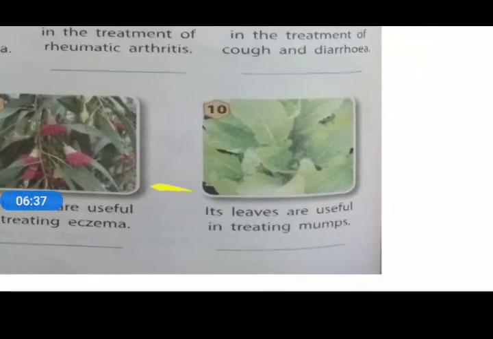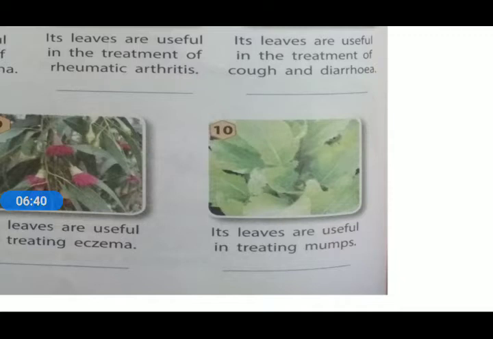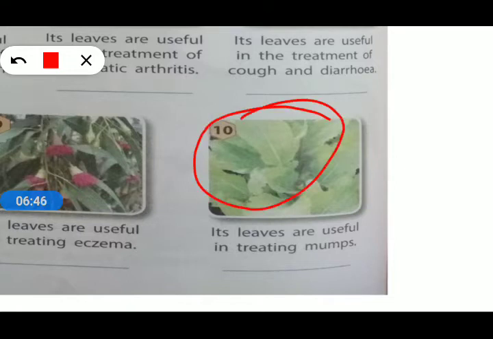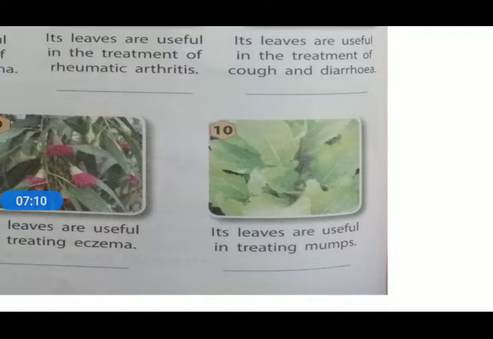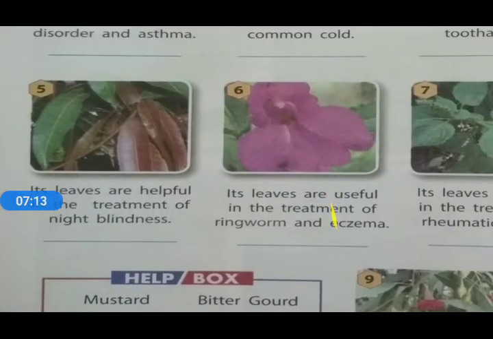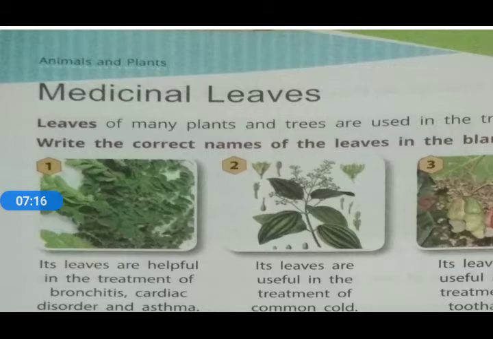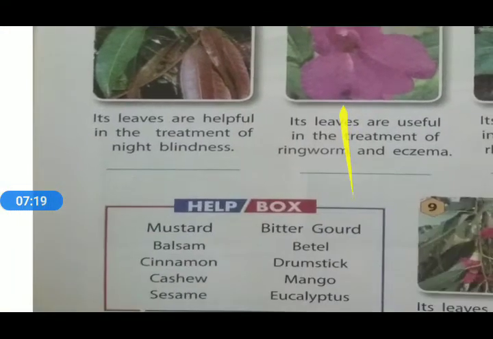Next is picture number 10. This is the picture, and we are asked to identify it. Its leaves are useful in treating mumps. What is the name of that leaf? The name of that leaf is mustard. These are mustard leaves. So these are the names of the different leaves, and these leaves are used for medicinal purposes.